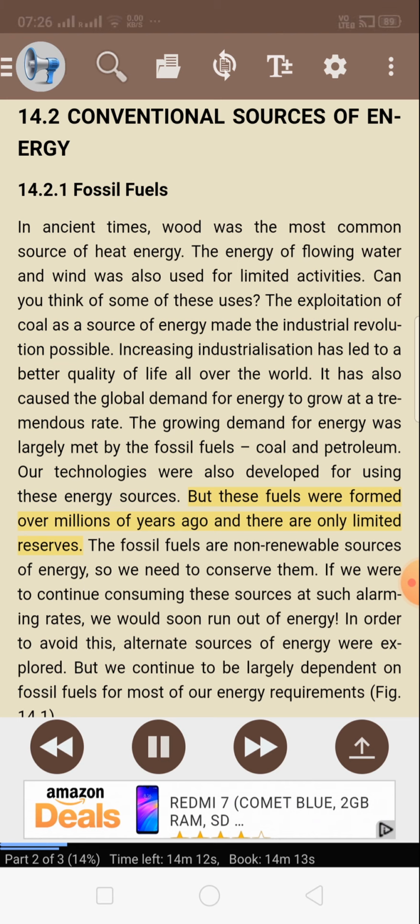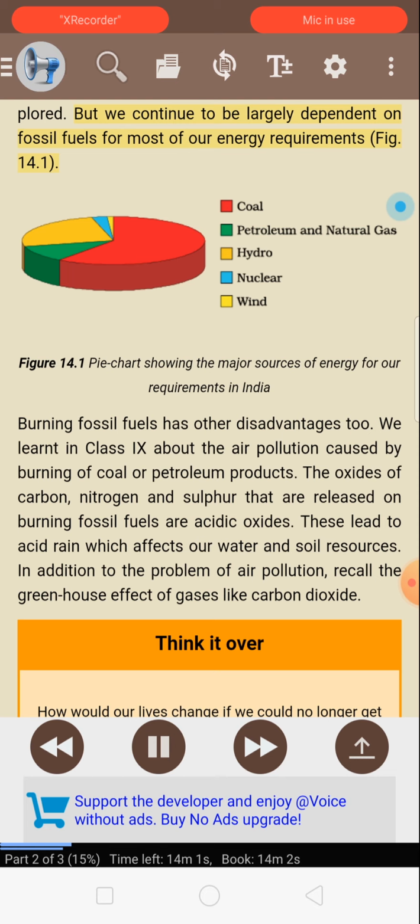But these fuels were formed over millions of years ago and there are only limited reserves. The fossil fuels are non-renewable sources of energy, so we need to conserve them. If we were to continue consuming these sources at such alarming rates, we would soon run out of energy. In order to avoid this, alternate sources of energy were explored. But we continue to be largely dependent on fossil fuels for most of our energy requirements.